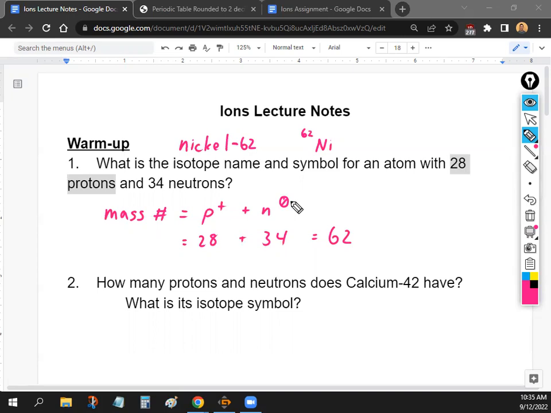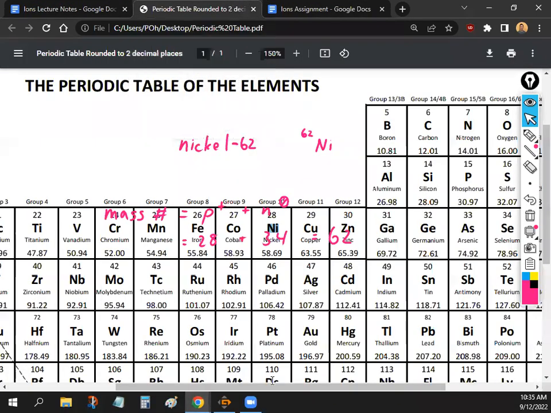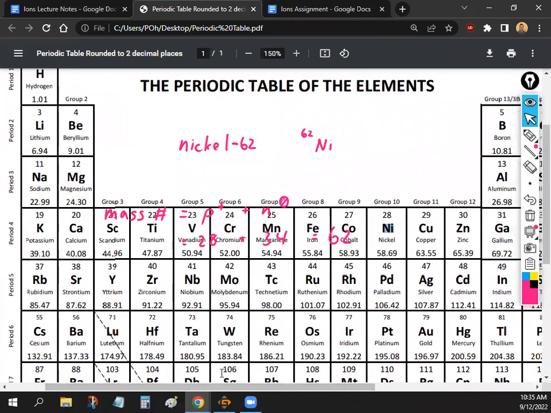All right. Number 2 is where we go in reverse. So this time it gives us the name, and then it wants us to find the protons and neutrons. So we have calcium 42. Let's go to the periodic table and look for calcium. Calcium is on the far left. So how many protons does calcium have? Yeah, 20. It's just the number on the top. So calcium has 20 protons.